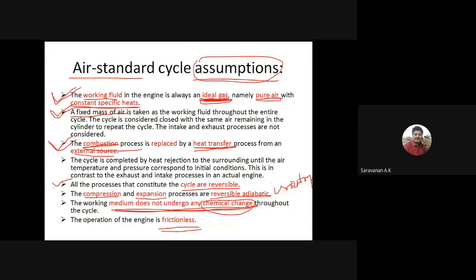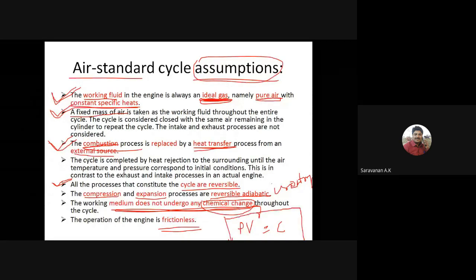Then the process is reversible, and the compression stroke and expansion stroke are considered as reversible adiabatic processes. A reversible adiabatic process, or isentropic process, follows PV^gamma = C. We already studied this formula. So PV^gamma = C is the condition we use for the compression stroke as well as the expansion stroke.